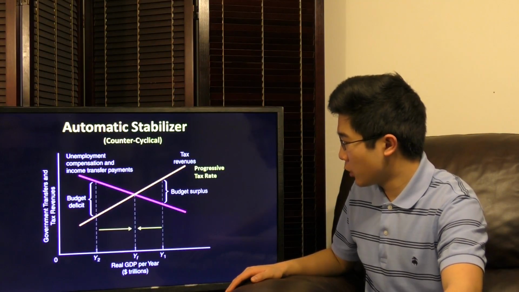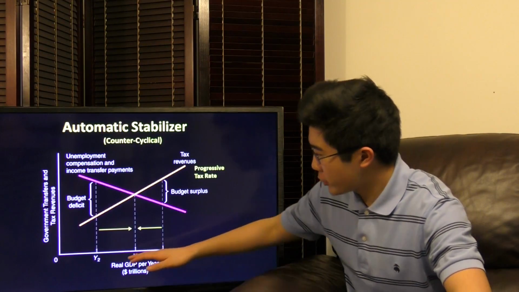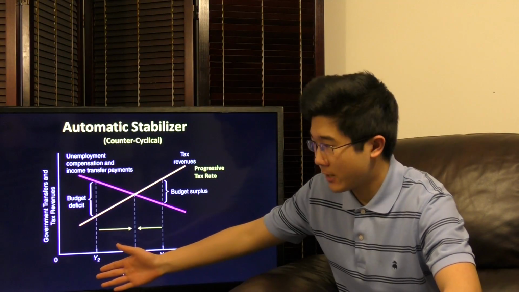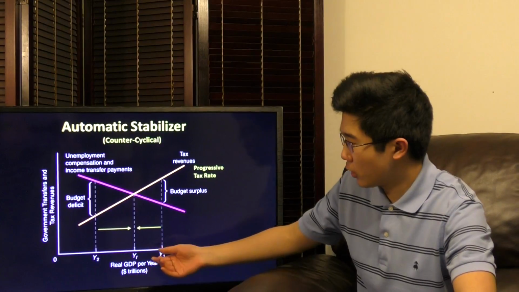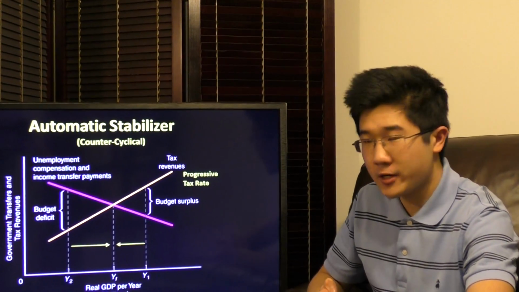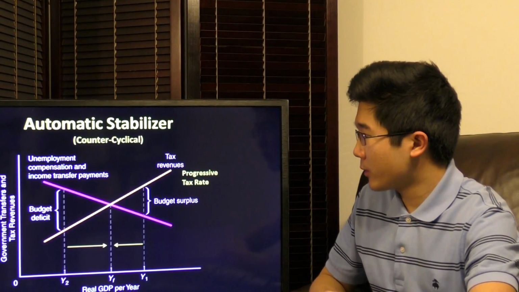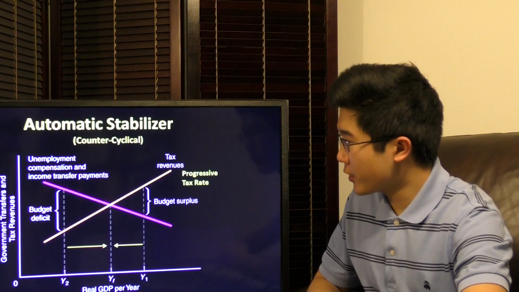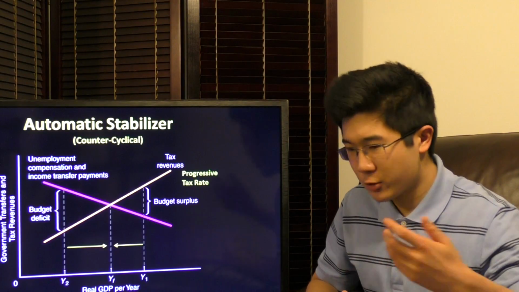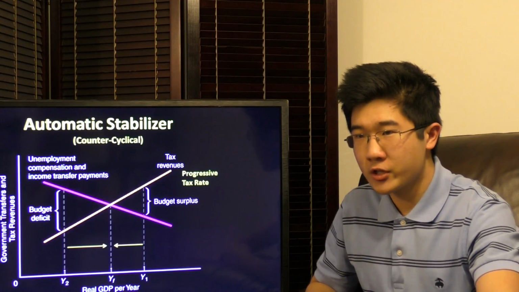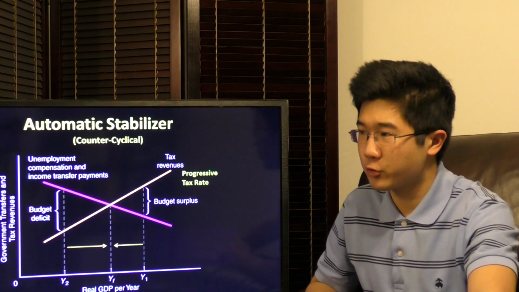Now you see here, during low levels of real GDP, when we are in a recessionary gap, when we're producing at Y2 instead of the optimal long-run equilibrium at YF, during this recessionary gap we see unemployment compensation and income transfer payments increase. The reason for this is that as we are in recession, unemployment increases and the average or median income within households falls.